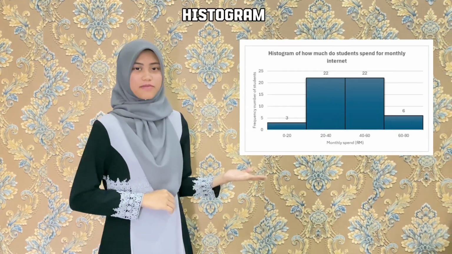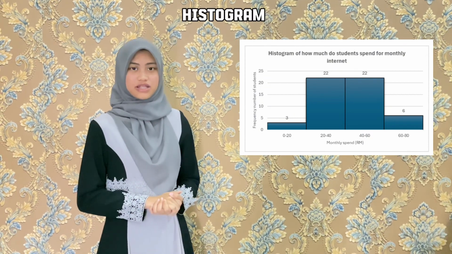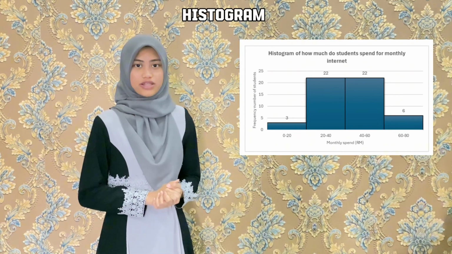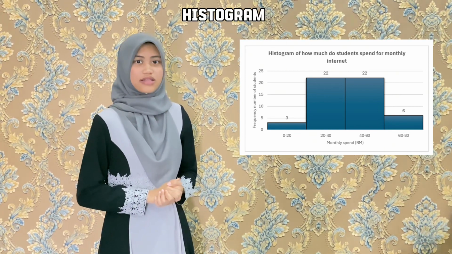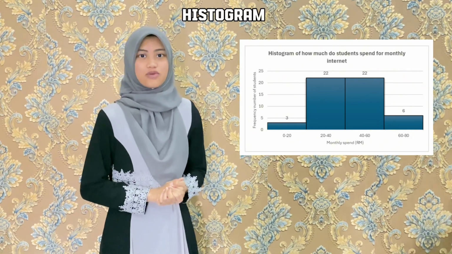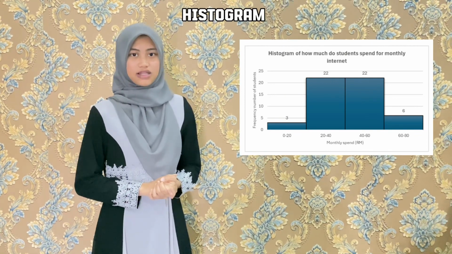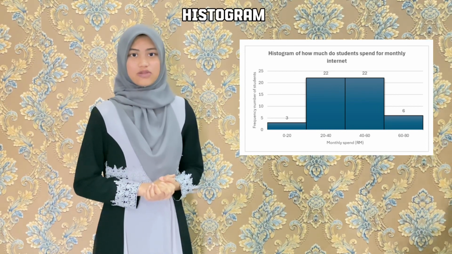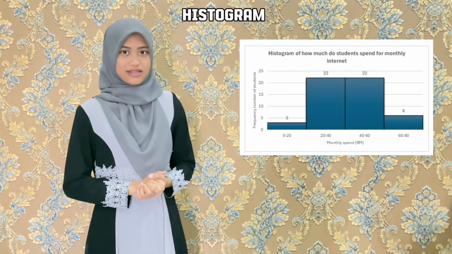After that, we need to calculate the group distribution table, in which we calculate class width, class limit, lower and upper, class mark and also the class boundary for lower and upper. This is the histogram of how much students spend on their monthly internet. There are 3 students who spend from 0 to 20 ringgit every month. Meanwhile, 22 students spend from 40 to 60 ringgit, and 22 students spend from 20 to 40 ringgit every month. Lastly, 6 students spend from 60 to 80 ringgit every month for their internet.